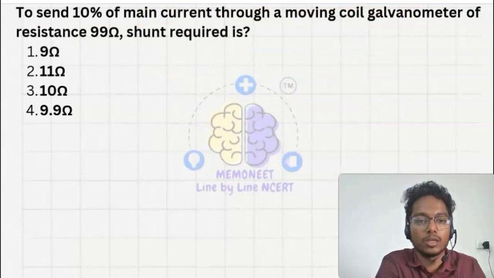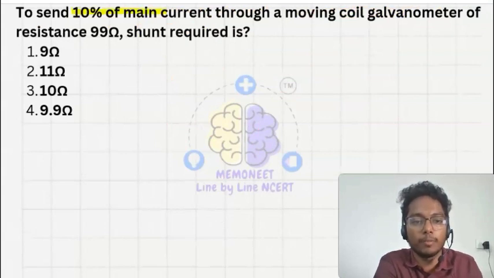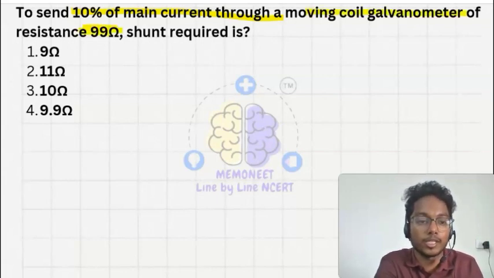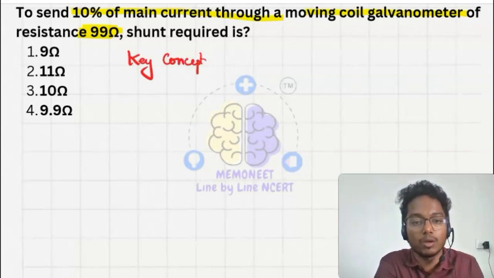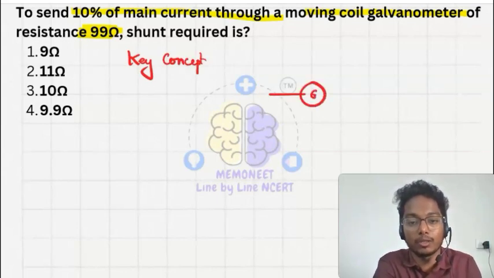Let's see another question here. To send 10% of main current through a moving coil galvanometer of resistance 99 ohm, the shunt required is? Like the same one I have told you. The key concept here is that we are changing a galvanometer to an ammeter. So what we will do?